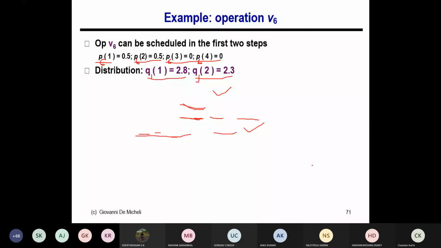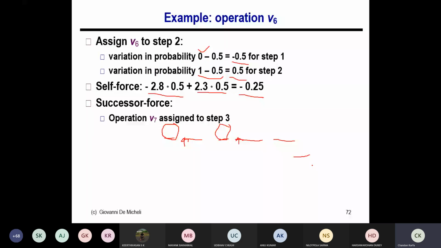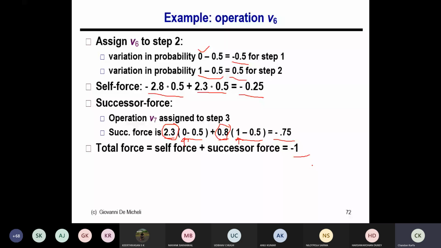Okay, sir. So this is a completely different way of calculating force, and actually you can understand this effectively. If you have a positive force, it means it will increase: if you schedule that operation there, it will increase the concurrency. And if you have a negative force, that means scheduling there will reduce the concurrency, right? The concurrency is basically the number of parallel operations performed in a timestamp, which will determine the number of resources needed. So based on my objective function, I can decide based on this number.